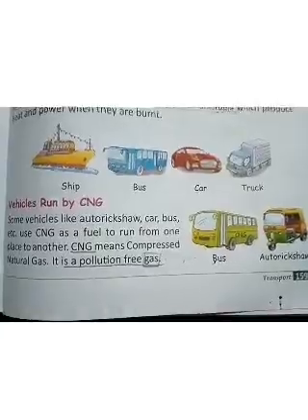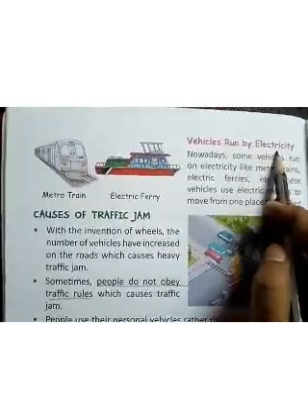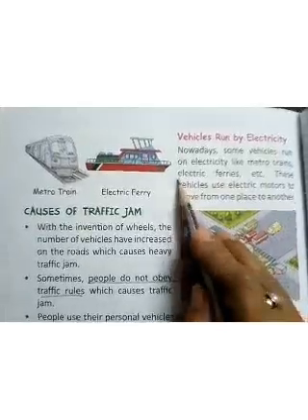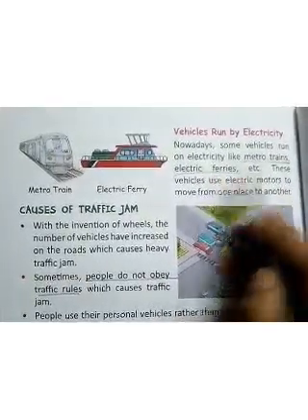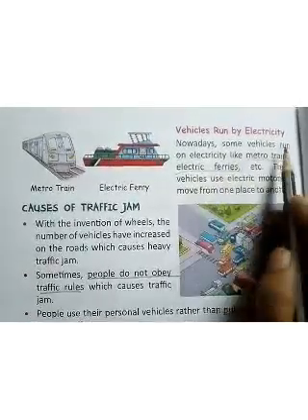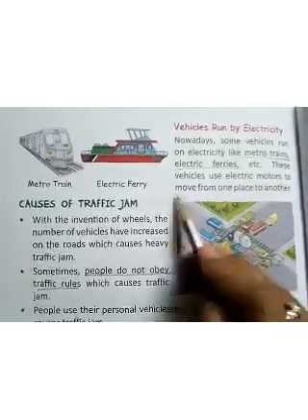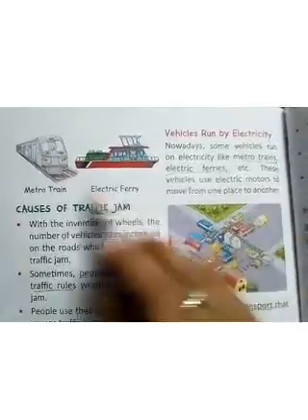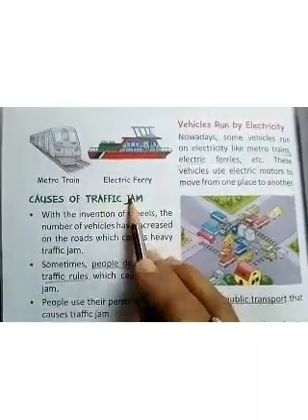Now come to the next page, 160. Some vehicles run by electricity also, like electric ferries, like metro trains. You have to remember the names, okay? These are the two vehicles which use electric motors to move from one place to another. These two.